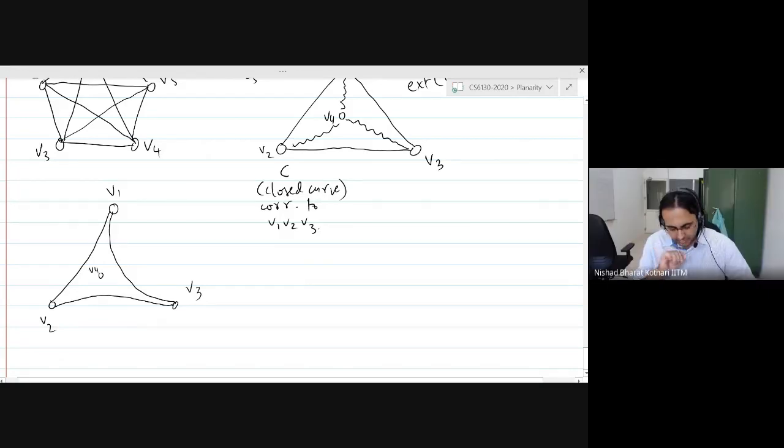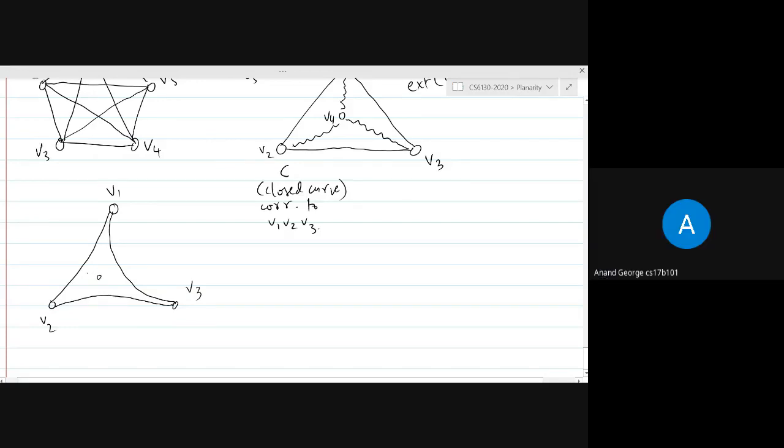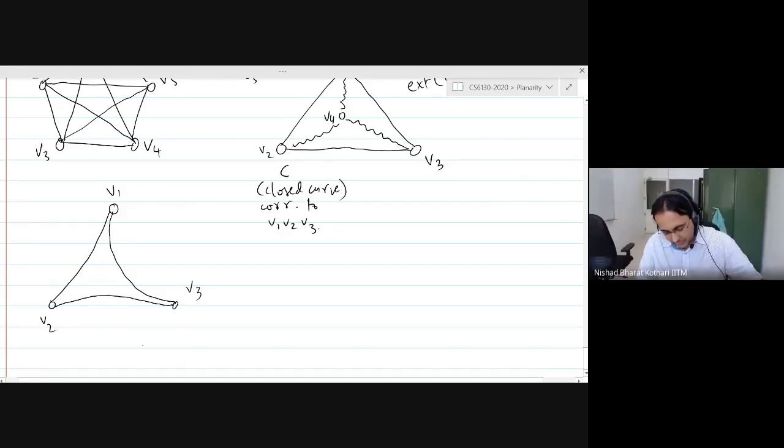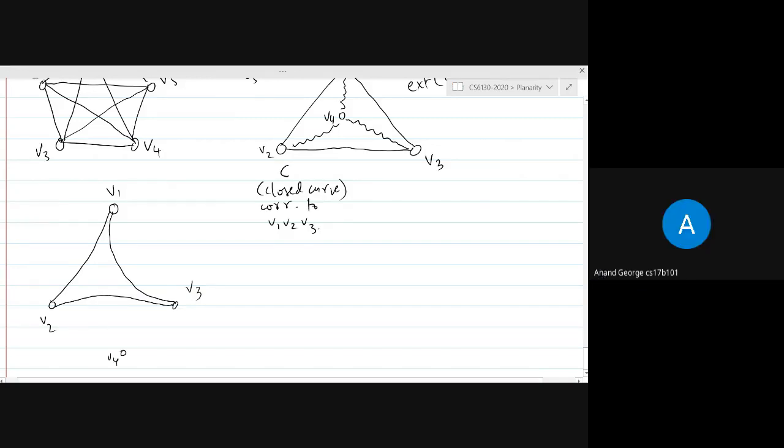I'm not able to follow what you are saying. Can you explain again? Can you illustrate the same thing using V4 in the exterior, like in the above proof? I can put V4 in the exterior, and the same proof is going to work again, right? If it works again, then I have no issue.